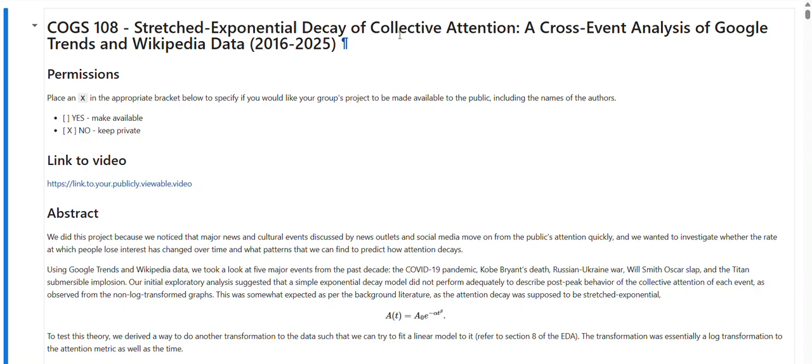This is group 69 for the COGS 108 project. So our project is about stretched exponential decay of collective attention using Google Trends and Wikipedia data.